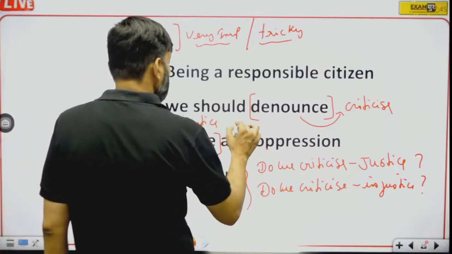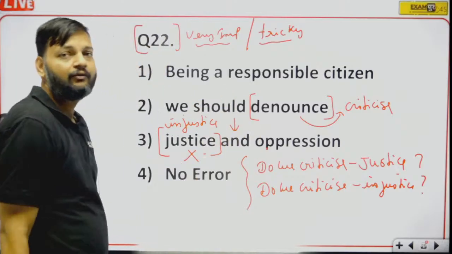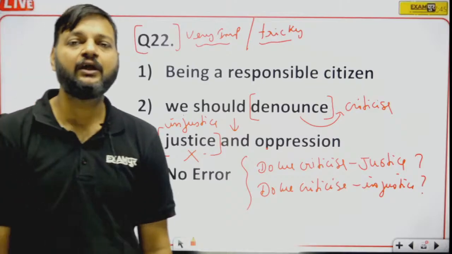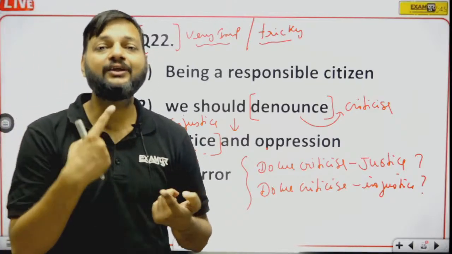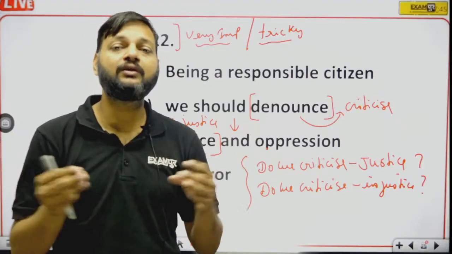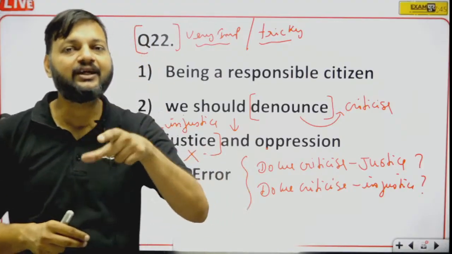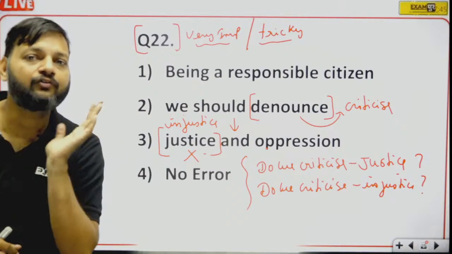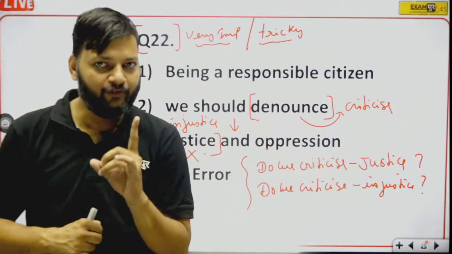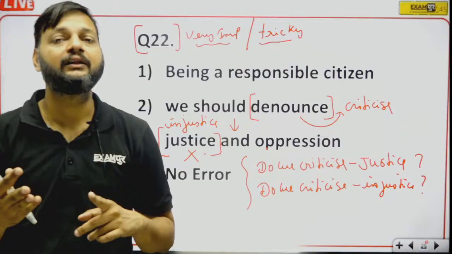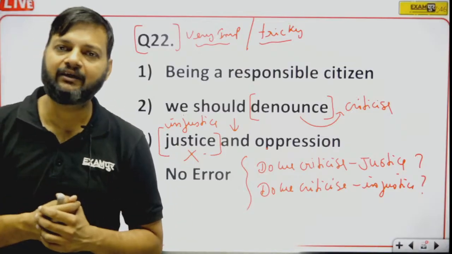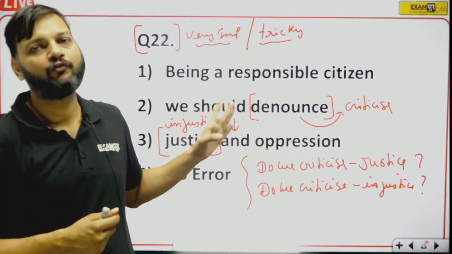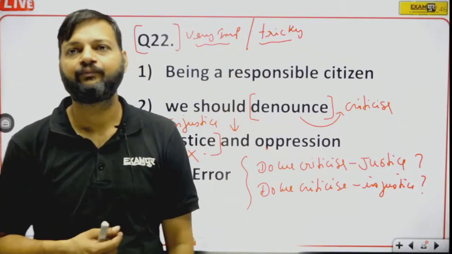And there is one more thing that you should know. Between justice and oppression we have "and". The conjunction "and" is used to join two similar ideas, but justice and oppression are not similar. Justice is a positive word, whereas oppression, where we oppress, suppress someone, is negative. That is why we cannot use the word justice. Injustice should be used.